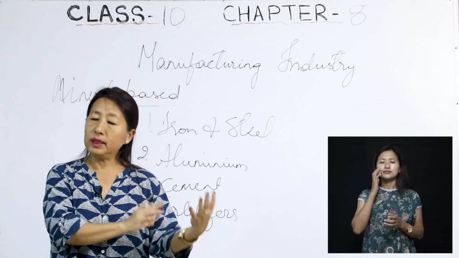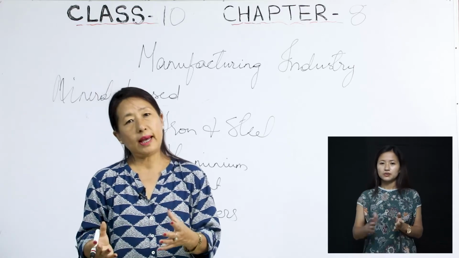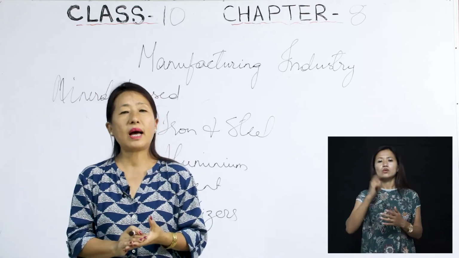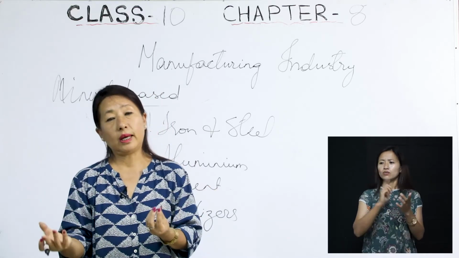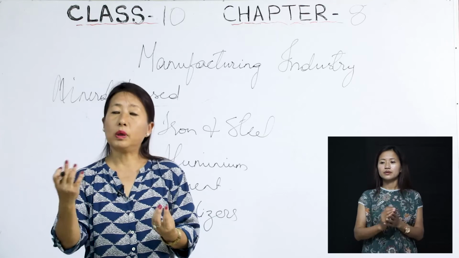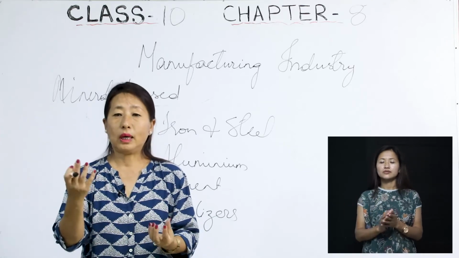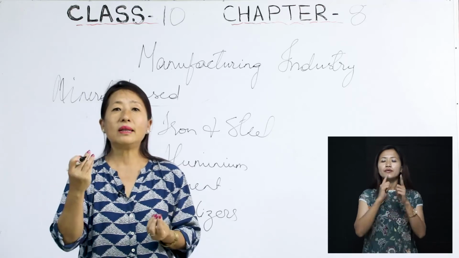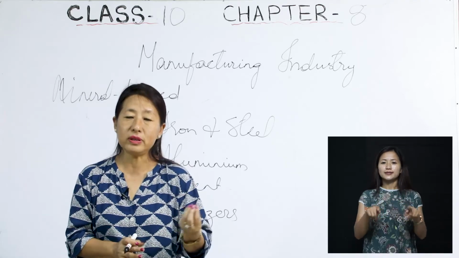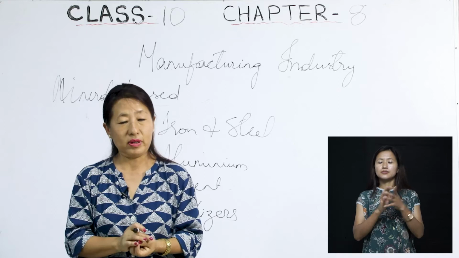But on the other side, we all know that there are always two sides of a coin, isn't it? On one side we have the number, and on the other side we have the head, or we call it head or tail. When we say two sides of a coin, we are talking about the merits and demerits, the advantages and the disadvantages.